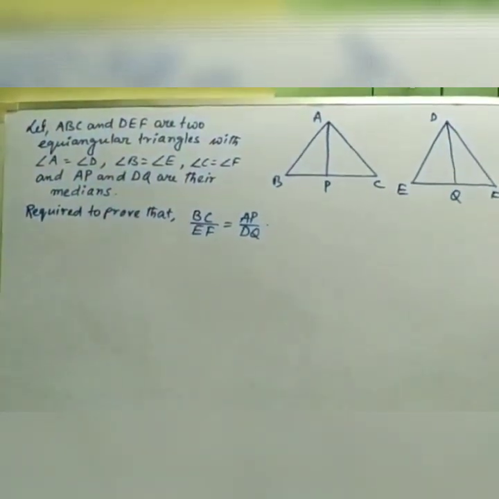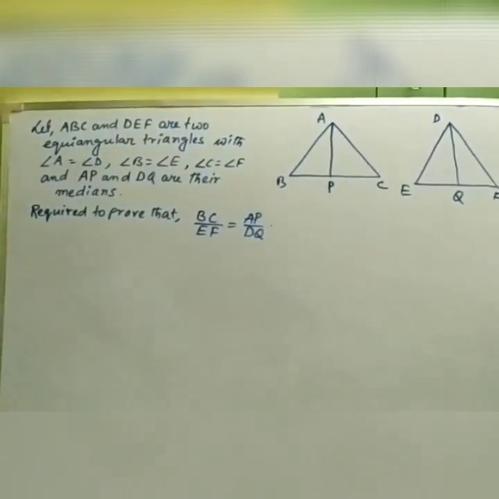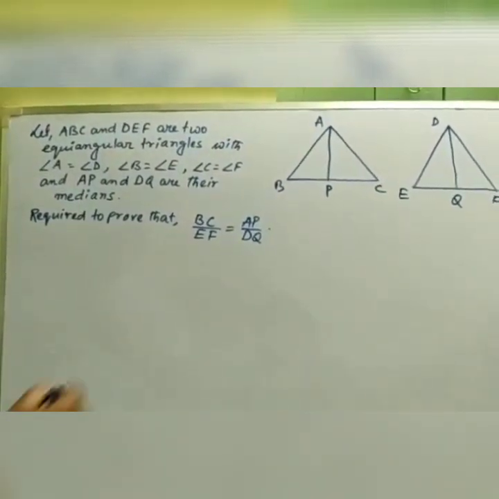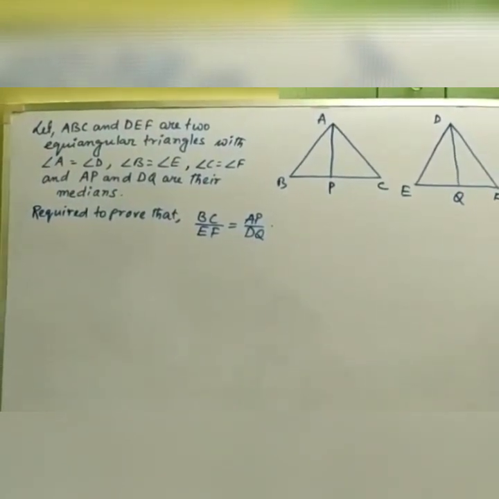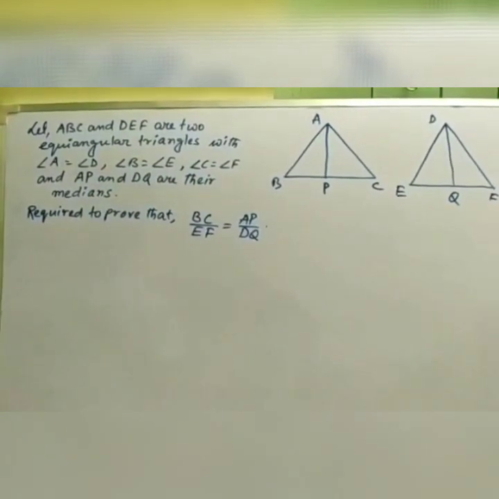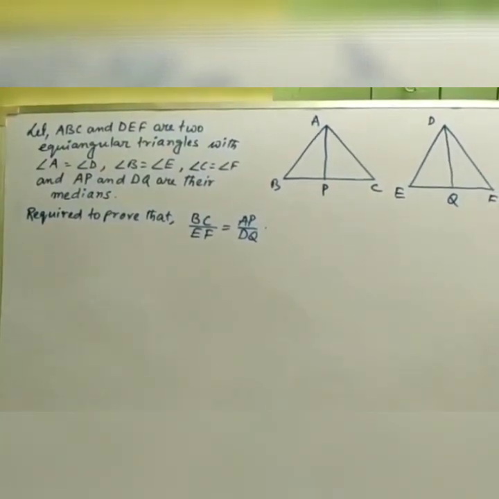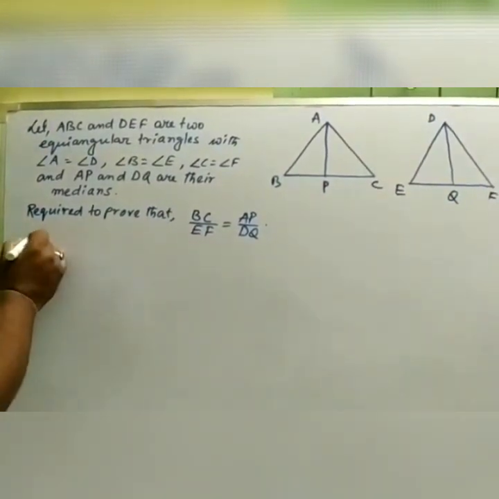All will be equal, because we will go for the similarity of the triangles. We will prove the similarity of the triangles, and you know that if the triangles are similar, then the corresponding sides are in proportion. So whatever side you take will be proof. Okay, so let's go for the proof.